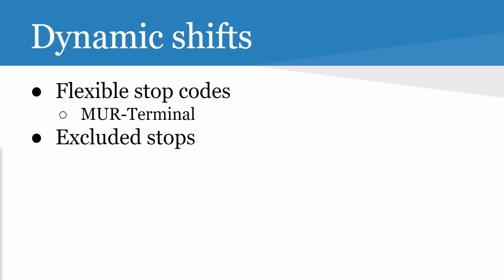So, we have two ways to work with flexible shifts. And flexible shifts is when you don't have a fixed schedule, but rather you want to have them dynamically. And I'm going to show you how that works.